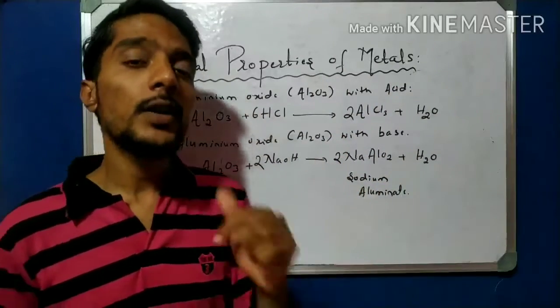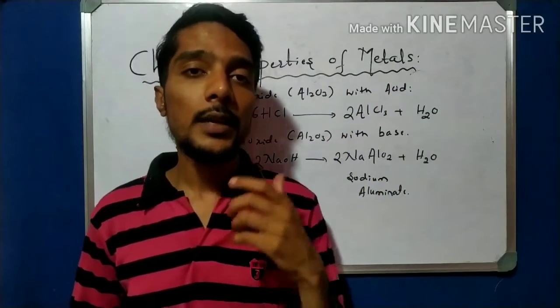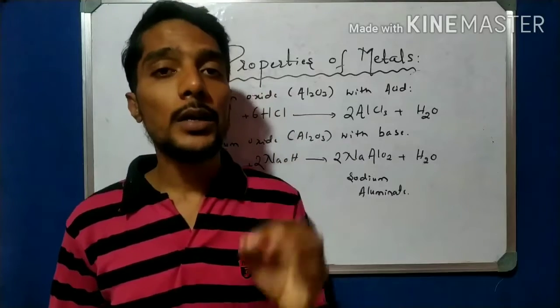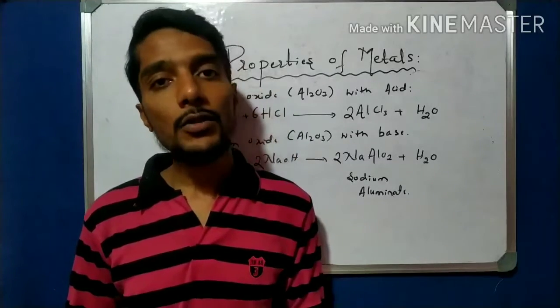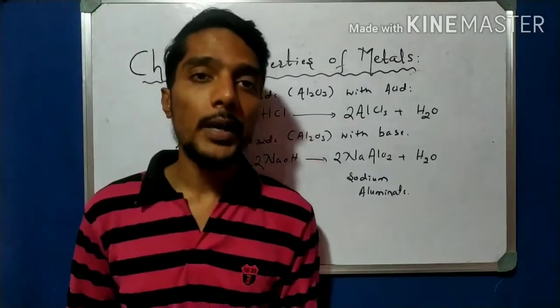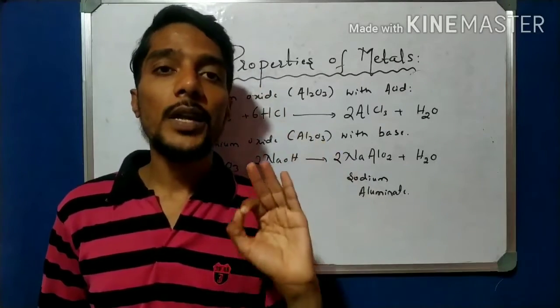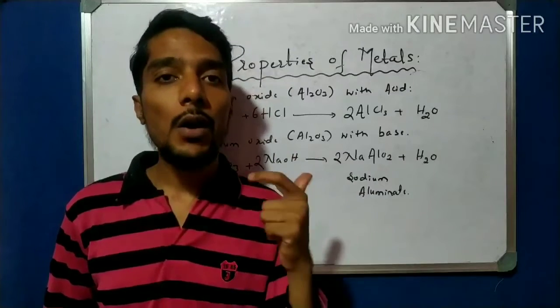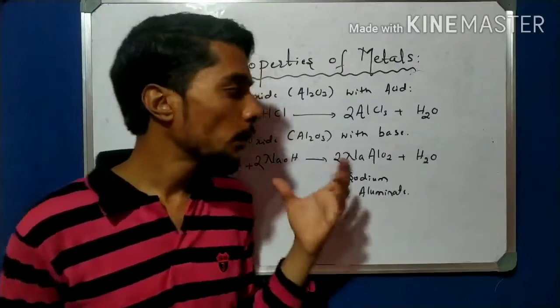These are covered in chemical property number 1, that metals react with oxygen or air. Please write this down and come to the second property, the reaction of metal with water: cold water, hot water and steam.